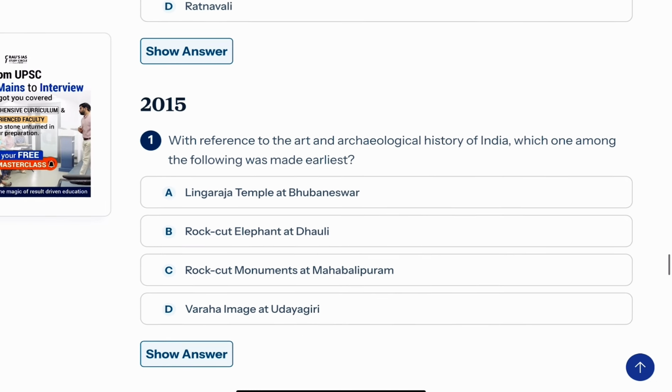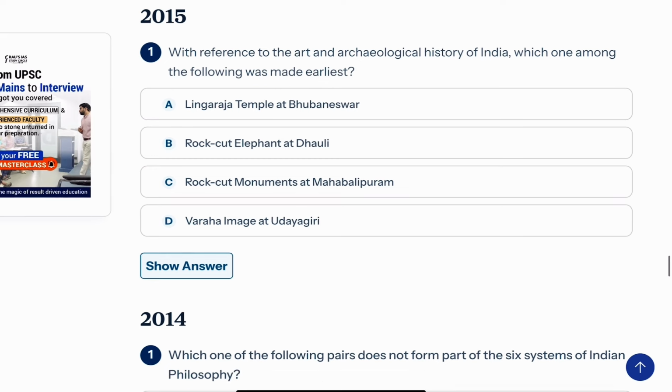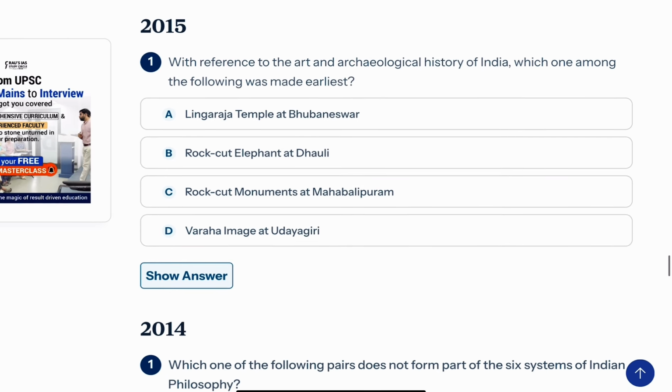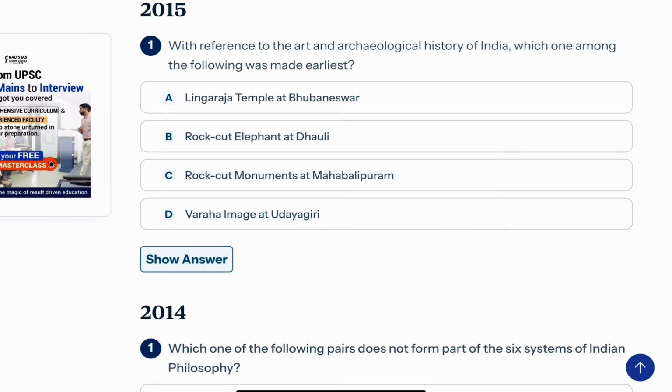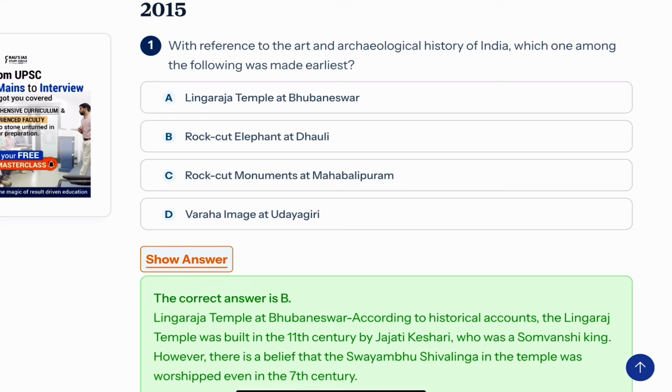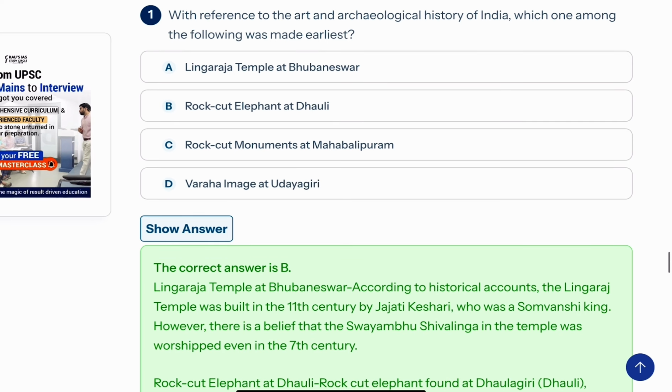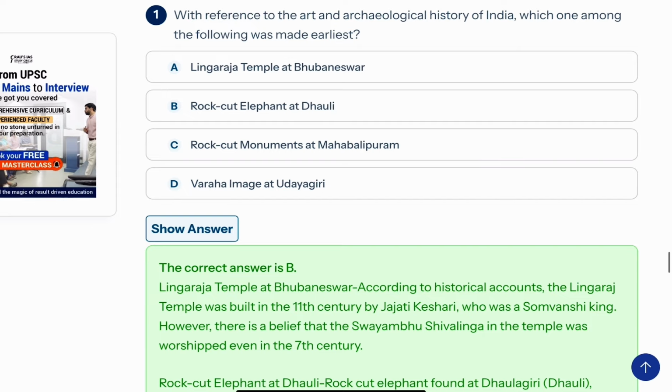Now coming to the question in 2015, there was only one question from ancient history, and it is this: with reference to the art and archaeological history of India, which one among the following was made earliest? This is also a difficult question, but if you have a gross idea about the timeline, you can derive the answer. Lingaraj temple at Bhubaneswar, rock cut elephant at Dhauli, rock cut monument at Mahabalipuram, and Varah image at Udaygiri.